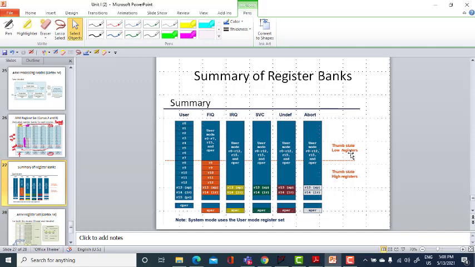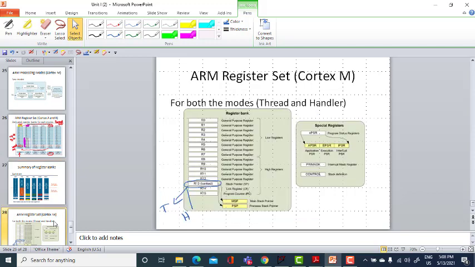Cortex M has a different set of registers, 18 simple registers, and these 18 registers are common for both the thread mode and the handler mode, because we have two modes in Cortex M. Both modes use the same register sets except for R13.